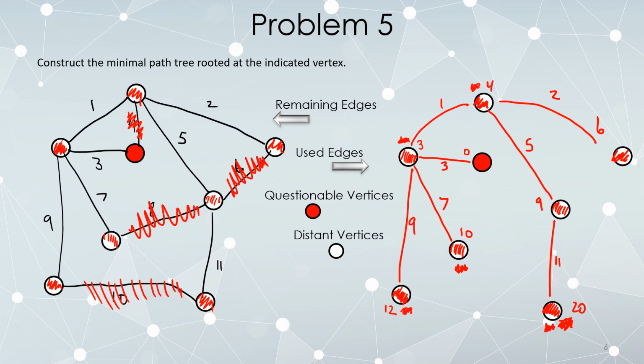This is the moment when you're done. Here is our minimal path tree rooted at the given vertex. When you have these moments of decision because of ties, that suggests that the minimal path tree is not unique. So there might be multiple different trees that are minimal path trees. What will, however, be unique are these labels on vertices. I could have gotten here in 4 steps either by doing 3 plus 1 or just by doing 4. So I might end up with a different tree, but this label of 4 was uniquely determined.